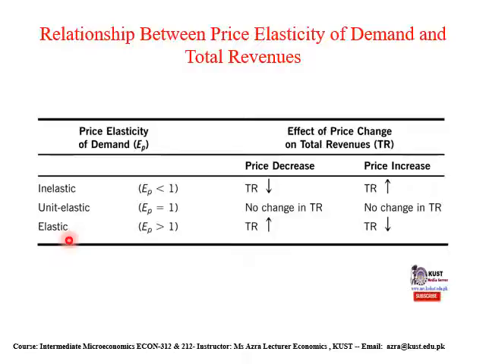An elastic demand curve is one where price elasticity is greater than 1, and in that case, due to a decrease in price level, total revenue will increase, and due to an increase in price level, total revenue will decrease. Here is the price elasticity of demand, its conditions, as well as the effect of change in price level on the total revenue curve.